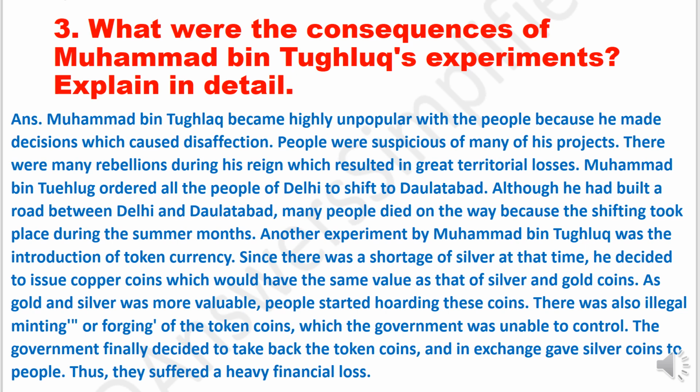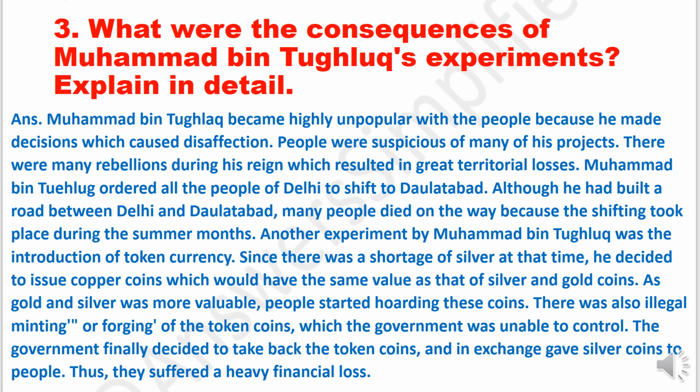Muhammad bin Tughlaq ordered all the people of Delhi to shift to Daulatabad. Although he had built a road between Delhi and Daulatabad, many people died on the way because the shifting took place during the summer months. Another experiment by Muhammad bin Tughlaq was the introduction of token currency. Since there was a shortage of silver at that time, he decided to issue copper coins which would have the same value as that of silver and gold coins.